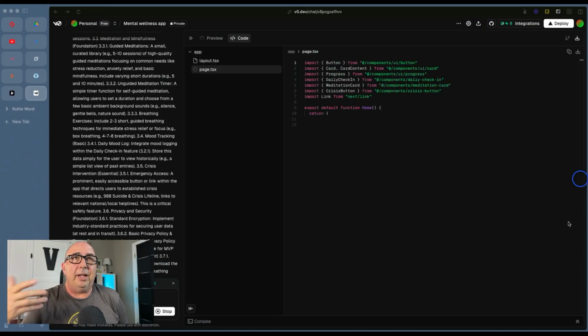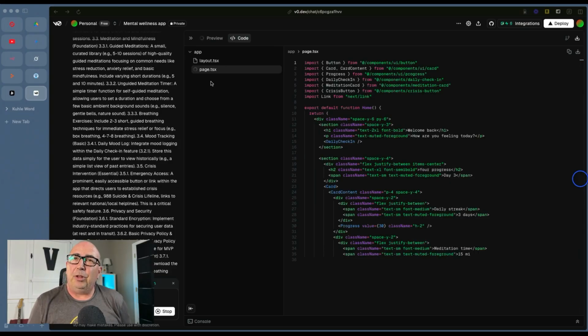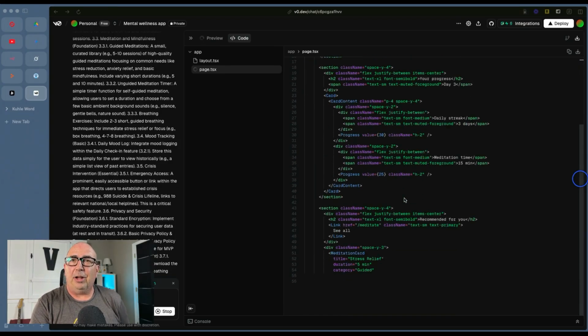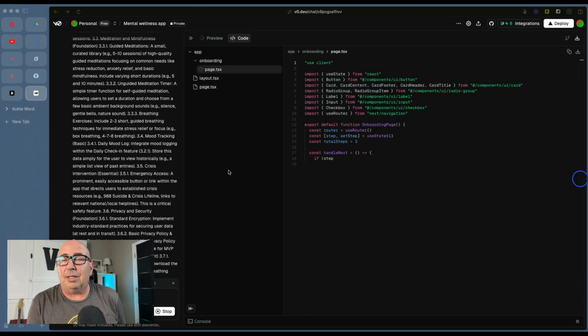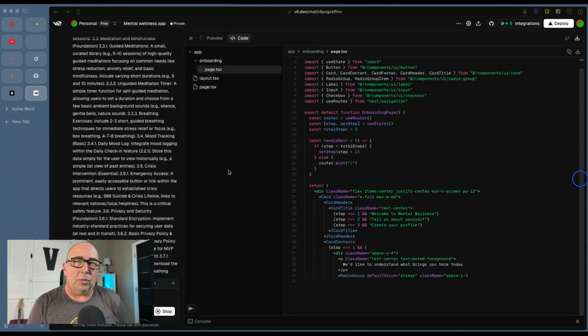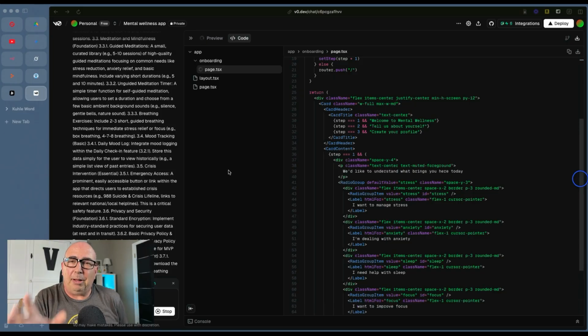Once it thinks for a minute, it starts to build. And you'll see over here, it's creating the code. It's building out the app. It's adding all of the code into the app. It's building the full structure to create, in this case, a TypeScript app. It's going to use React and build out a pretty nice and fairly robust application that we can then later build on top of once we have the front end created for us.